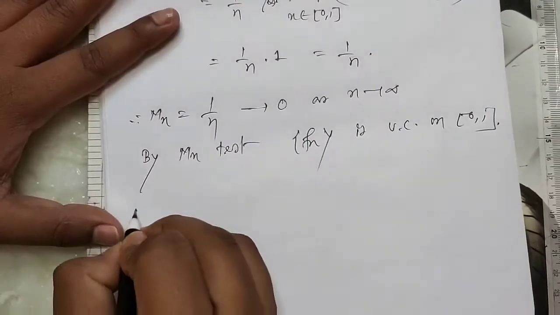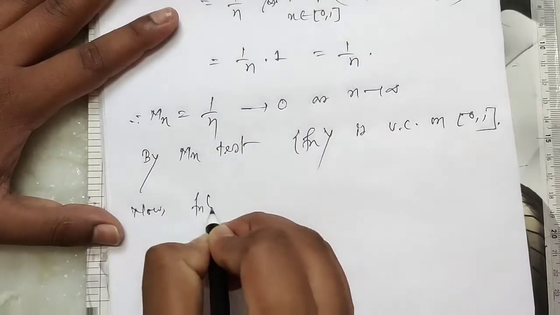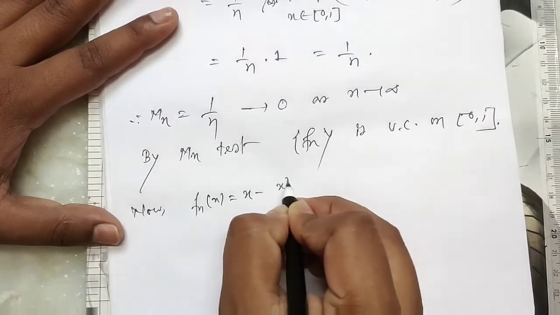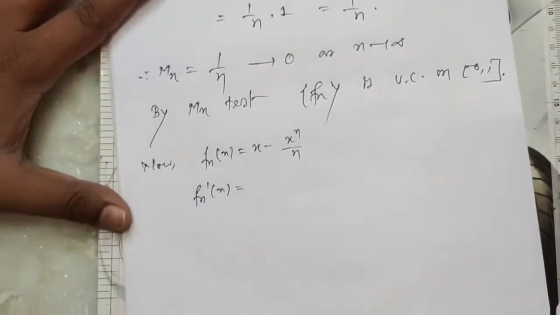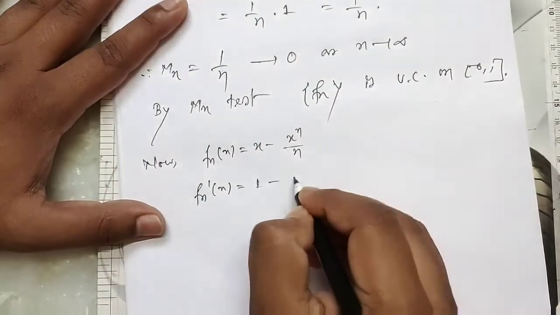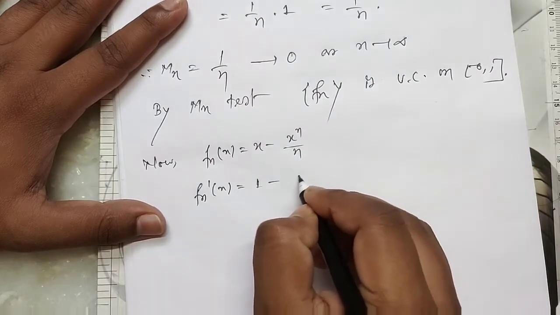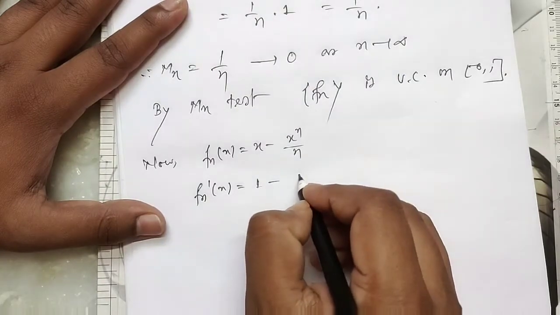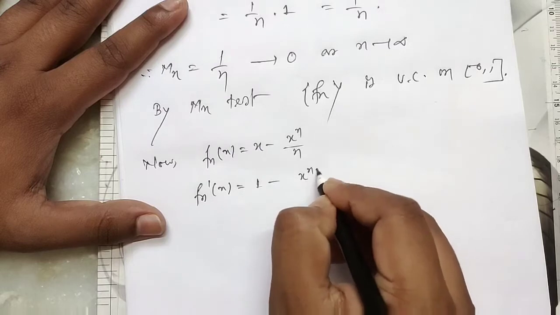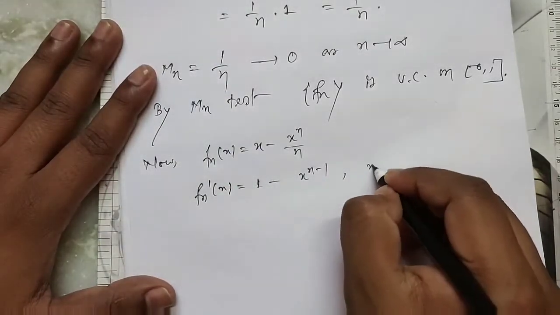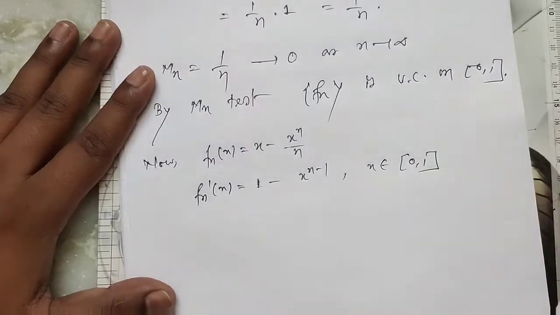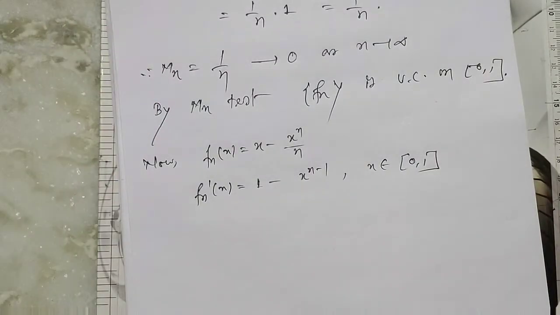Now our fn(x) is x minus x to the power n by n. Therefore fn dash x equals 1 minus x to the power n minus 1. Simply the derivative, x belongs to [0, 1].